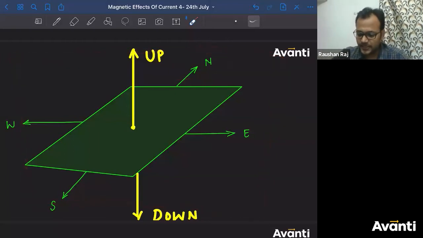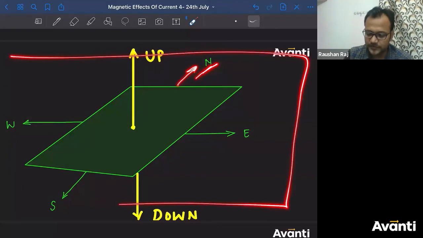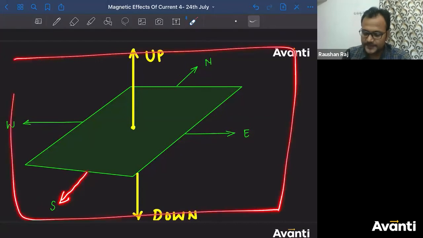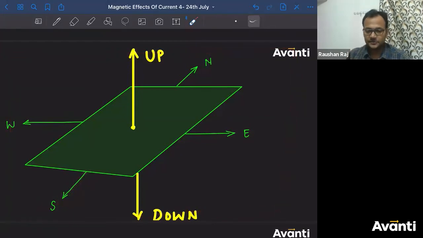So normally ये north क्या है बच्चा लोग? This north is what? A perpendicular direction to this plane in which I am drawing everything, in which I am writing everything. समझ में आया क्या? अच्छा, what does this south, this direction mean? इसका meaning क्या है? That means this is a line which is perpendicular to this plane and it is coming out of the plane. It is coming towards the observer, towards the eye of the observer, right?